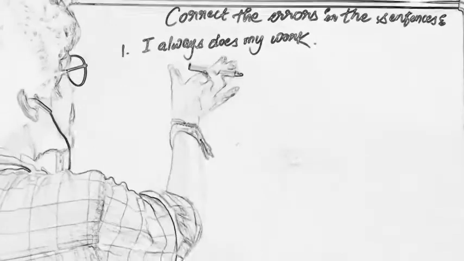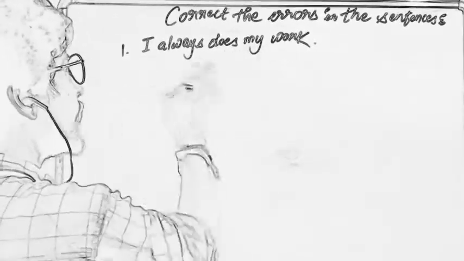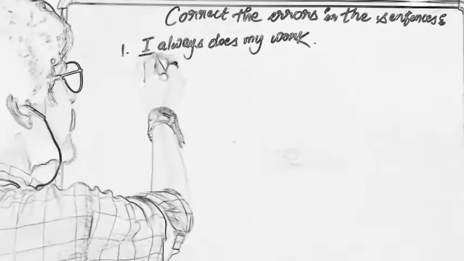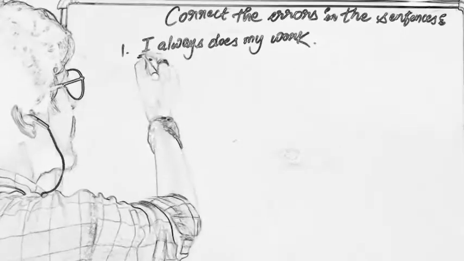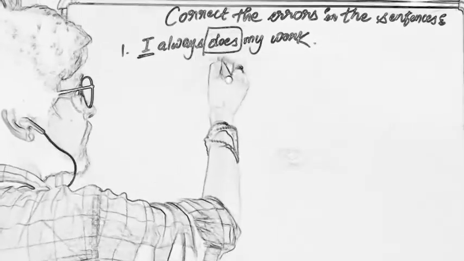So suppose we begin from our very first sentence: I always does my work. Do you find any error in this sentence? I is a singular subject, but does should not come here. Do you know why?